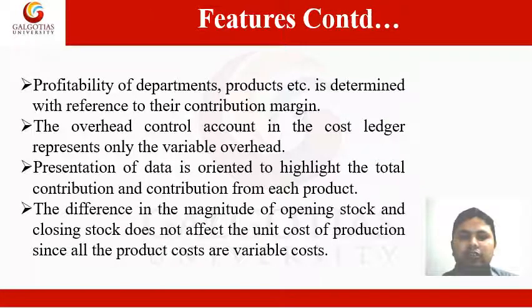Now in continuation, the sixth feature of marginal costing is profitability of departments, products, etc. is determined with reference to their contribution margin. Next feature is in accounting marginal cost, the overhead control account in the cost ledger represents only the variable overhead. Fixed costs are taken as expenses in the profit and loss account and thus excluded from costs.